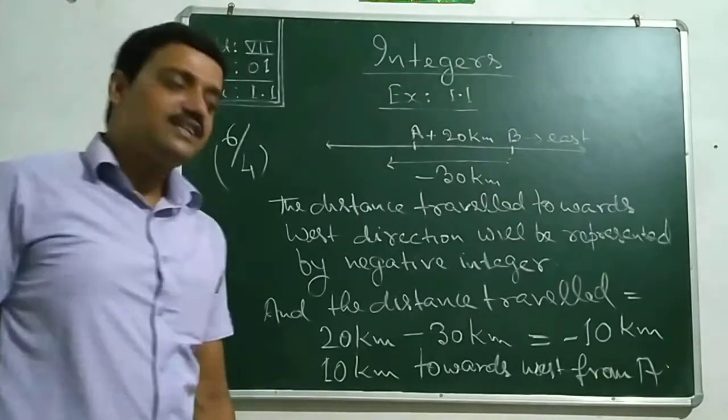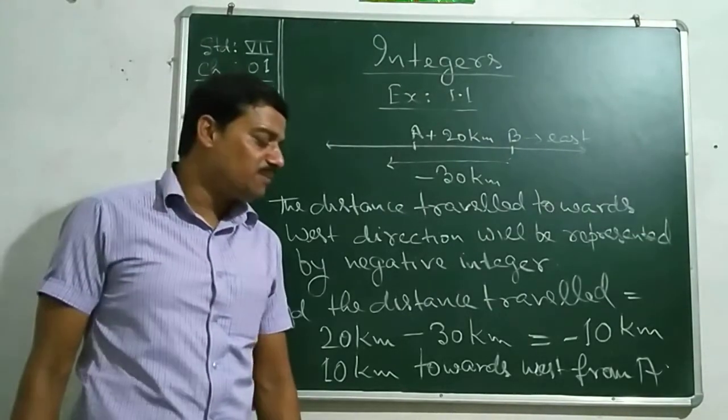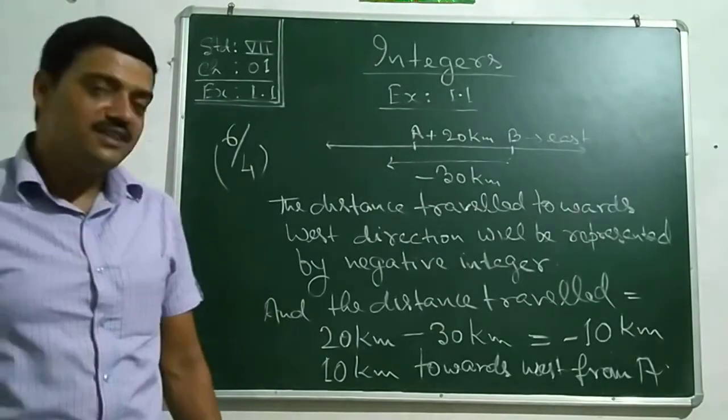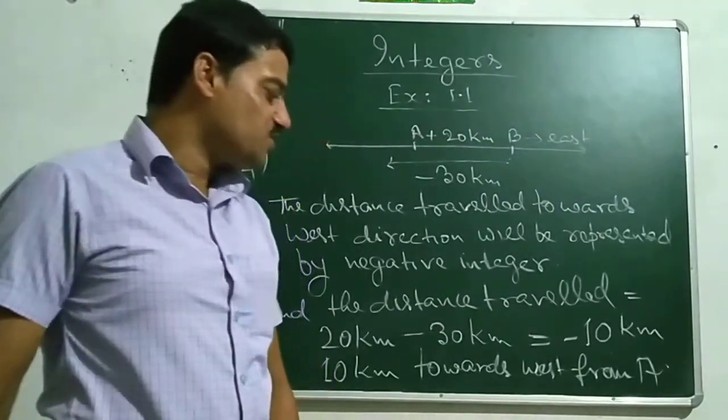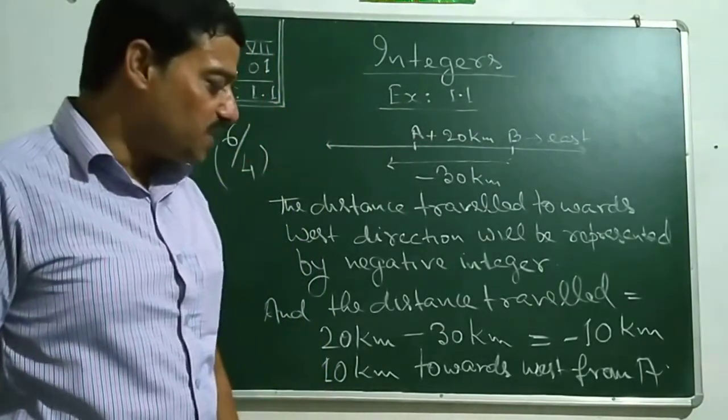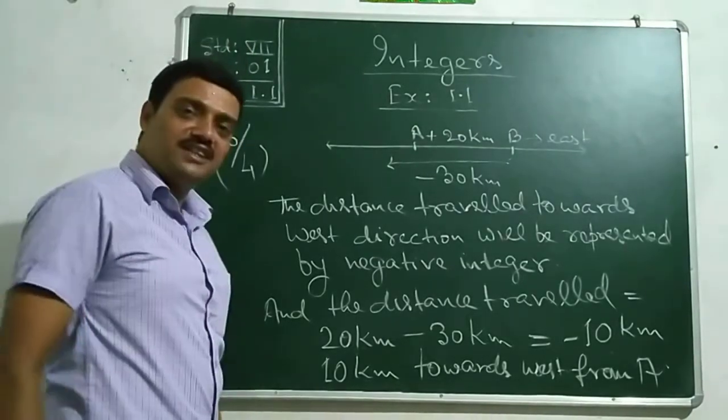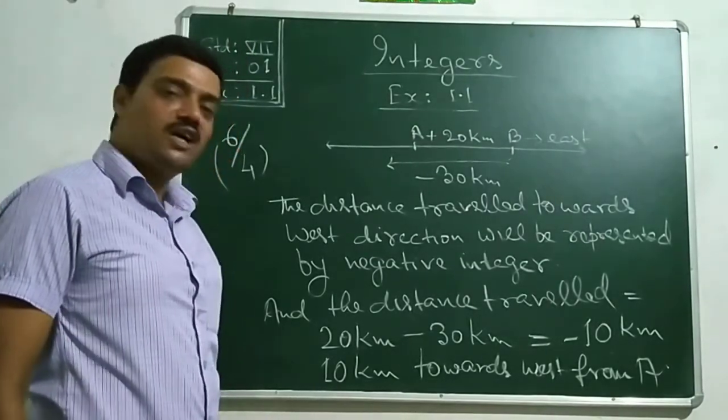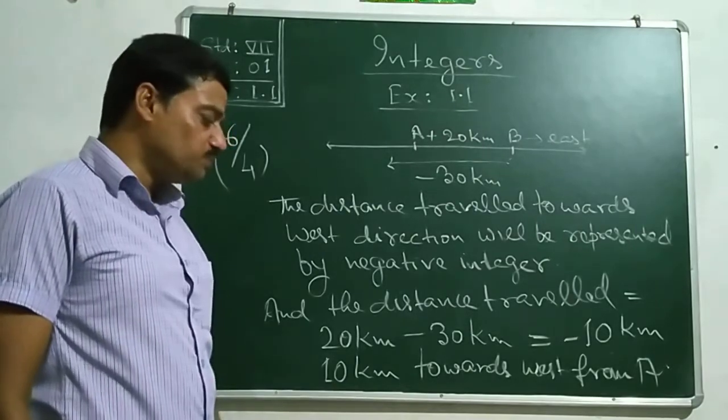Now the magic square in the next sum, and some of the calculations are given that of course you will get it easy to solve. Try to do that. And in the next class I will explain you the 1.2 also.